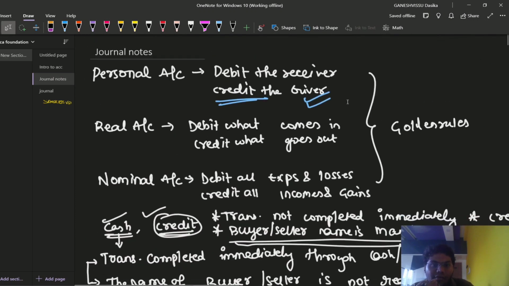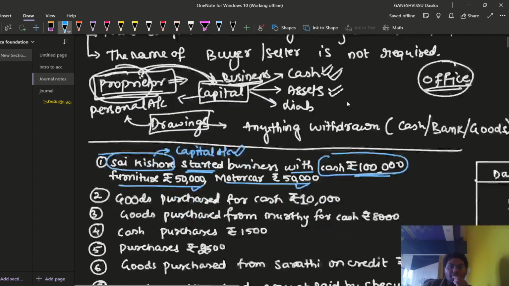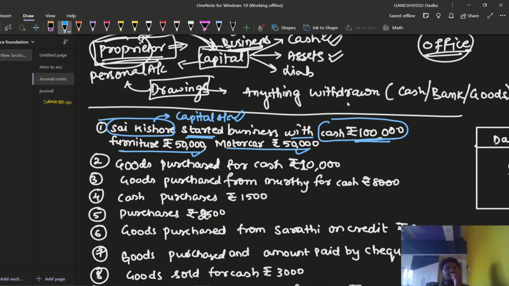Why? Because every real account will be dealing with what? Assets and liabilities. Assets and liabilities will be dealt by real account. As cash is an asset, furniture is an asset, motor car is an asset, we are going to identify it as real account. Okay, what is being brought into the business? Cash and furniture and motor car he is bringing.